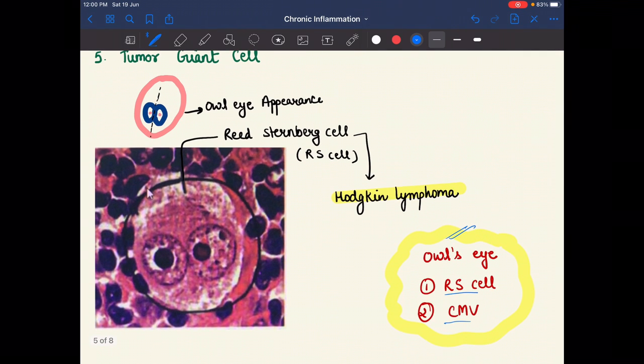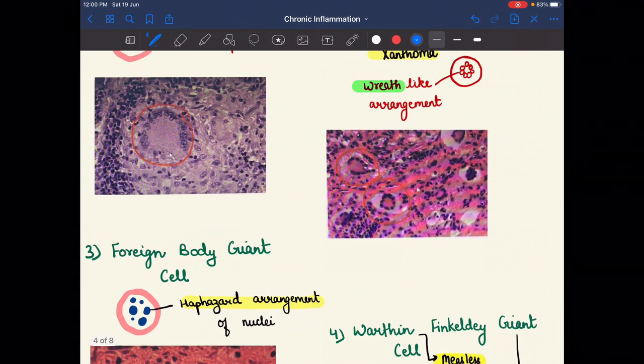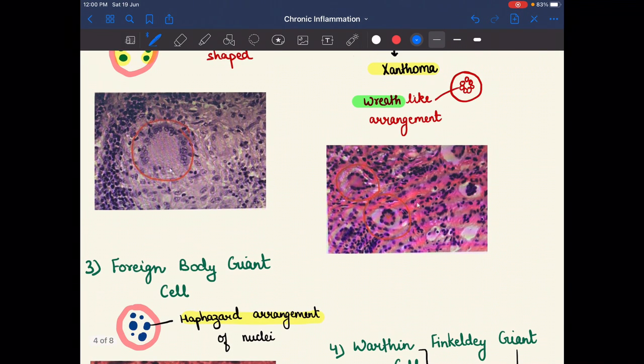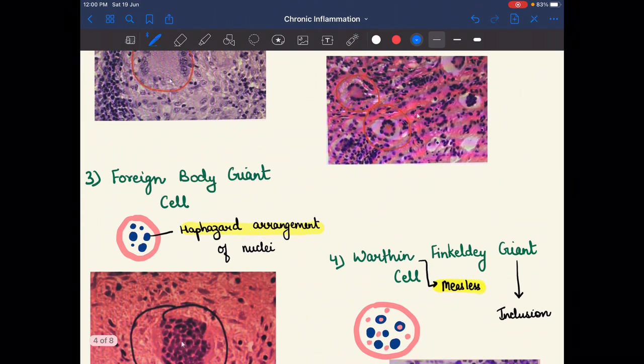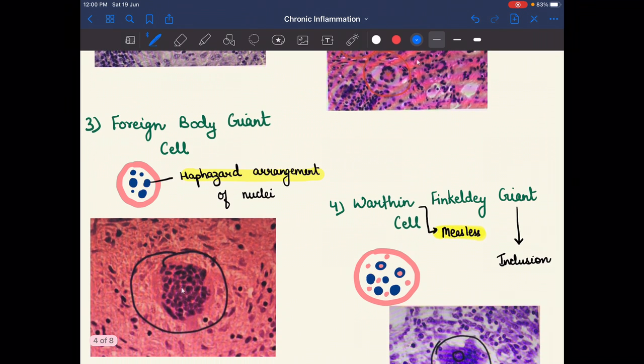So these are the 5 types of giant cells. First one is the Langerhans giant cells, which look horseshoe shaped, and the example is TB. Second one is the Touton giant cells, and the example is xanthoma, in which we see the wreath-like arrangement. The third is the foreign body giant cells. The examples are suture and talc, and in this we see the haphazard arrangement of nuclei.